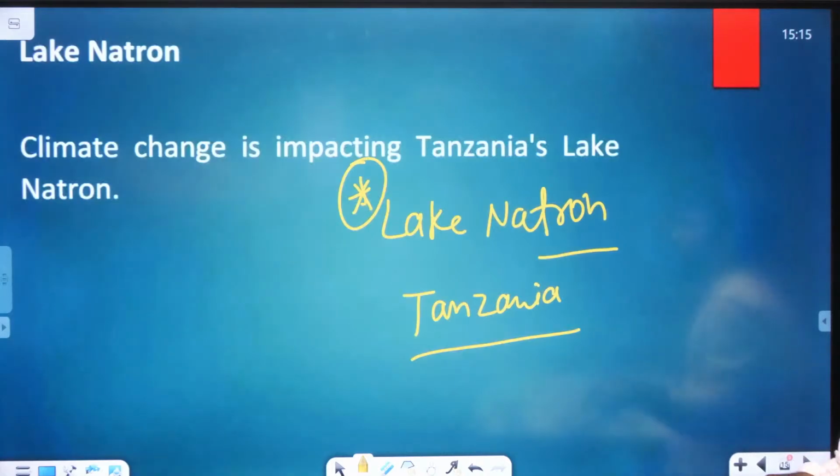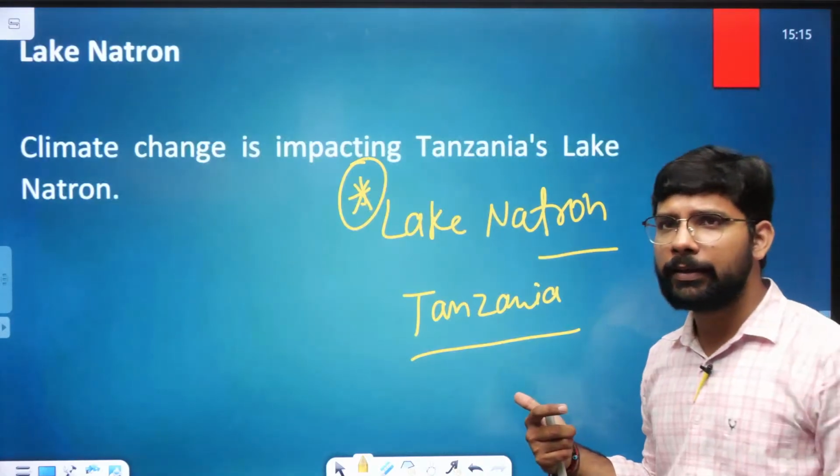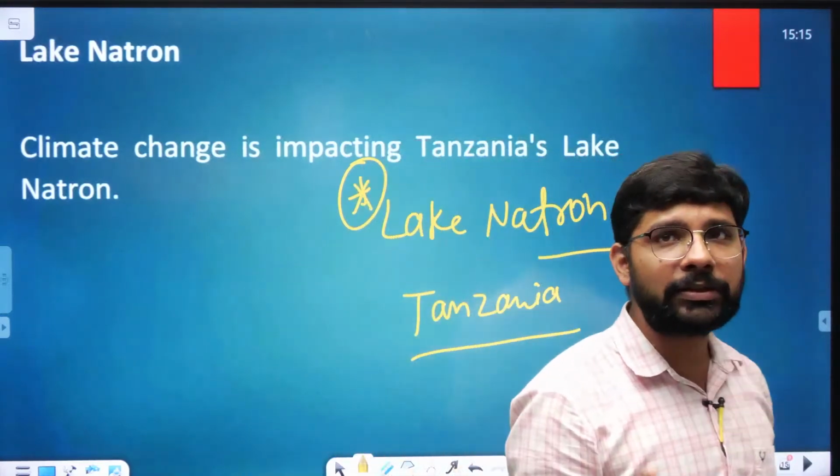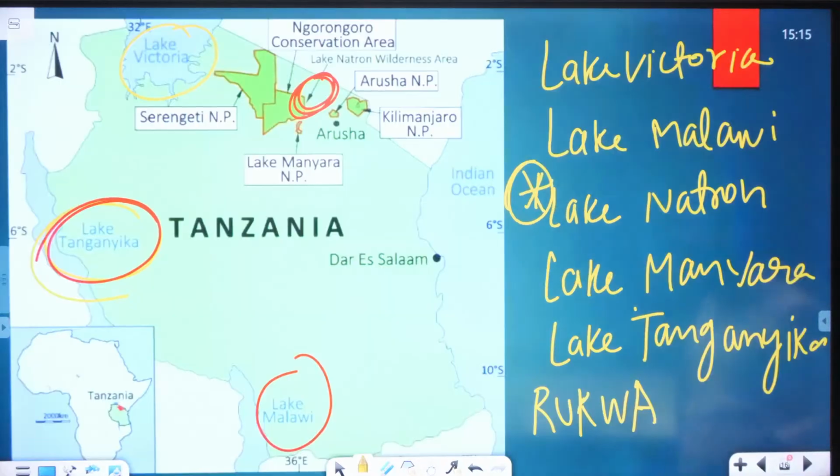Next पे आते हैं तो next में we focused on the Lake Natron in Tanzania. There are various lakes in Tanzania. We focused on the 5-6 lakes in Tanzania.